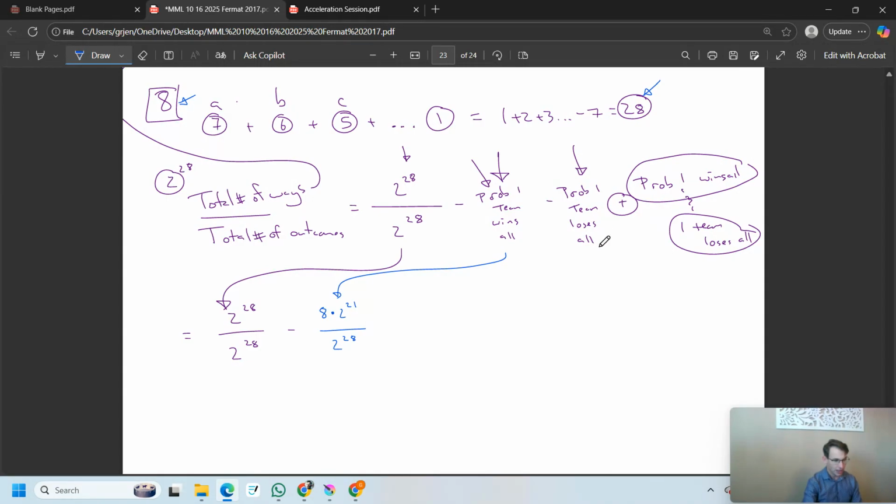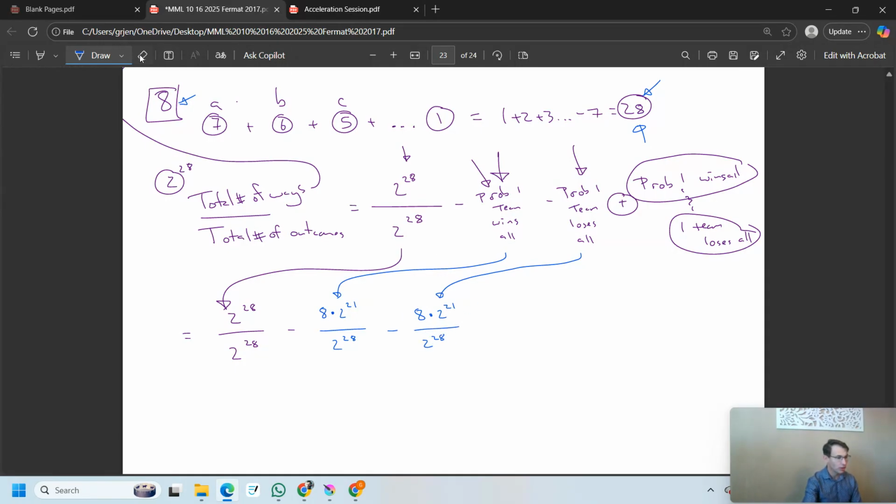Okay, and then what's the probability that one team loses it all? Well, that's like 8, because there's 8 different teams that could do this. They have to go lose, lose, lose, lose, lose 7 times. So that's easy to count. There's only one way to do that. But then there's 2 to the 21 ways to play the other 21 games. Note, we're not counting all 28 games because we already know that some team's going to win against that poor team that loses all their games. Okay, and we're going to subtract 2 to the 28.